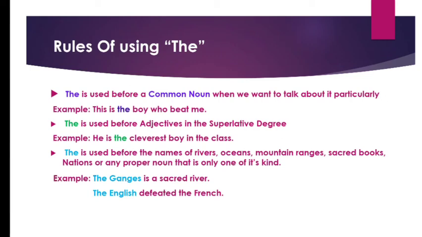Next one. The is used before the names of rivers, oceans, mountains, mountain ranges, sacred books, nations, or any proper noun that is only one of its kind. It is only one and there is no other thing like that. The Ganges is a sacred river. The English defeated the French. I already told you about this, isn't it? So, I hope, children, you have understood this part.